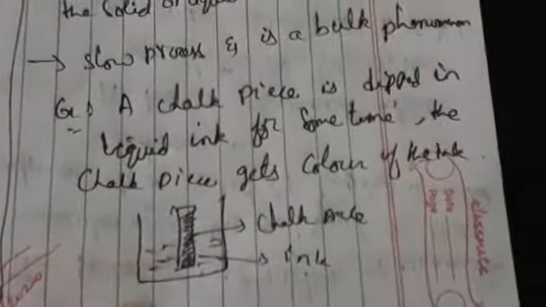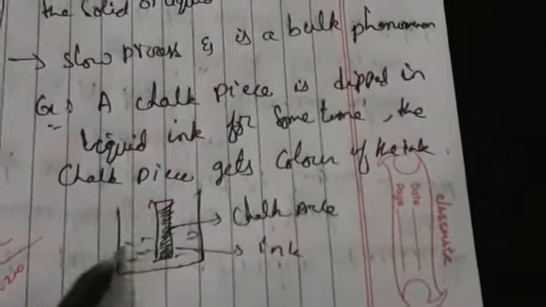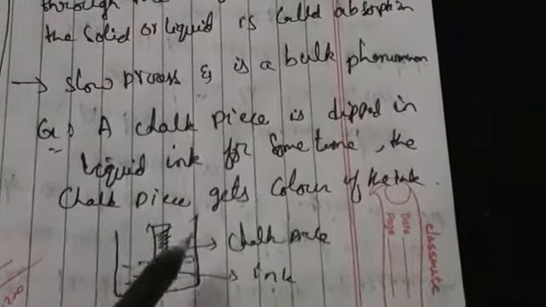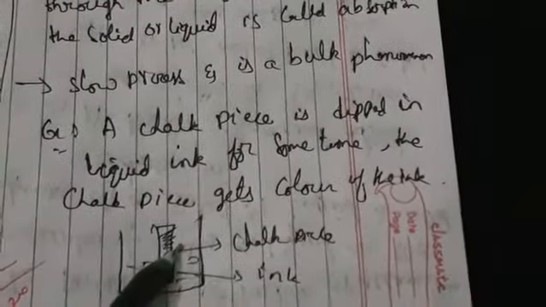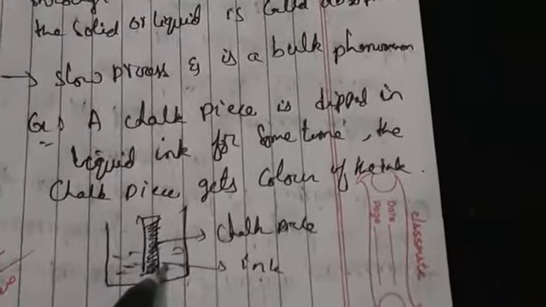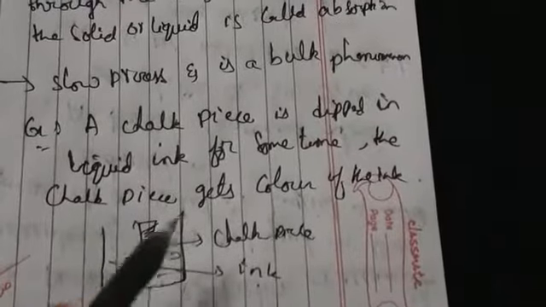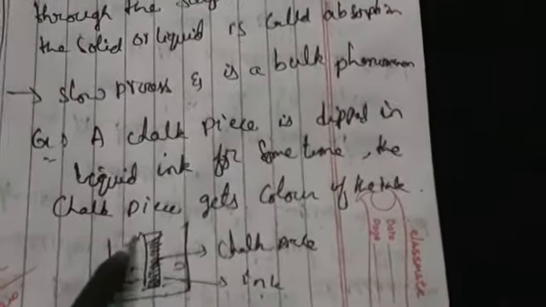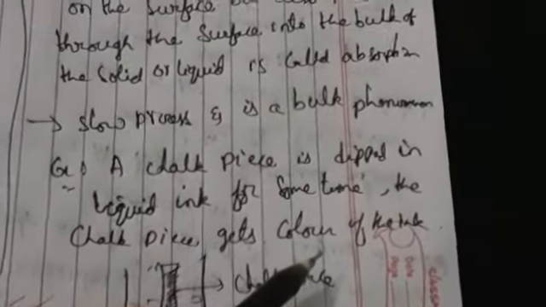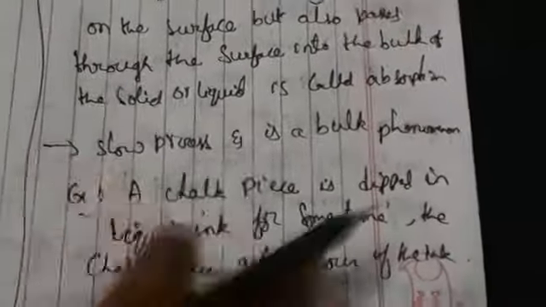So we are taking a bulk of the substance, and whenever we place any matter, both the surface and the inside of the solid are going to absorb the color. So this is about absorption. Have you cleared adsorption and absorption?